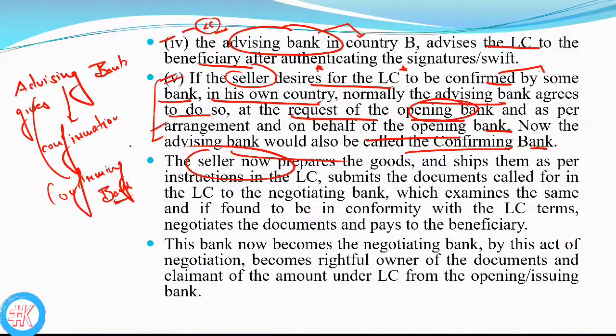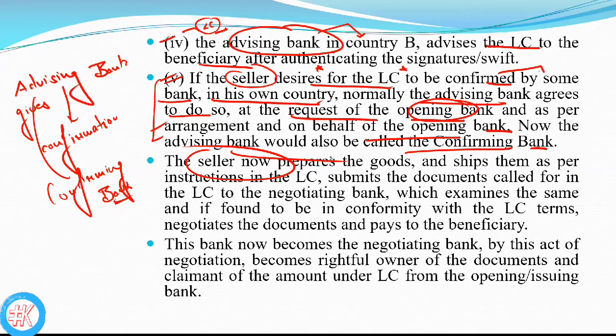So the seller now prepares the goods and ships them as per instructions in the LC.